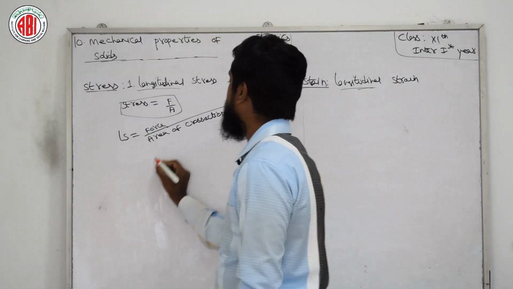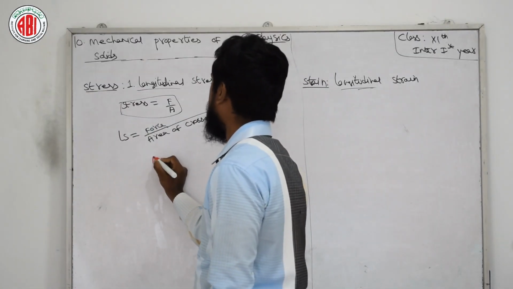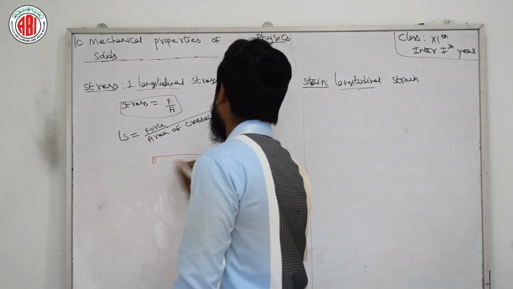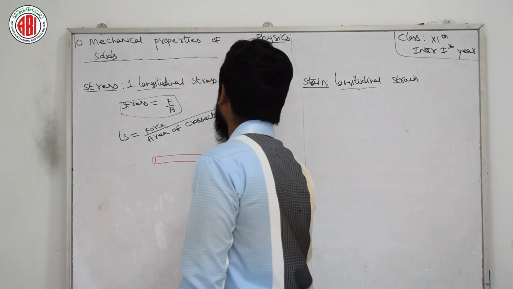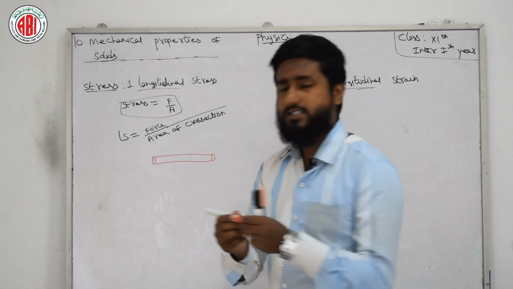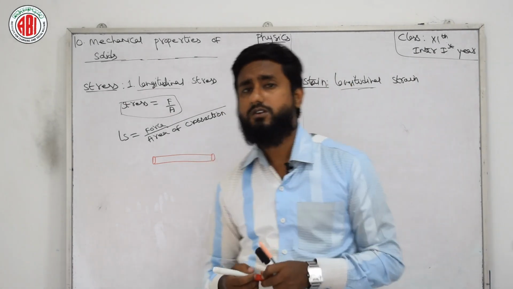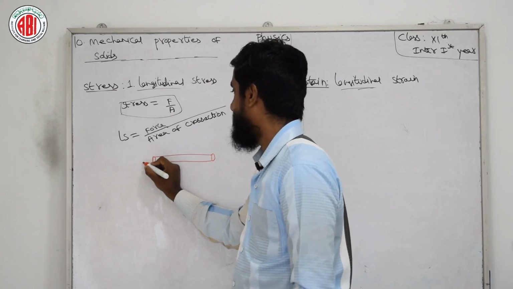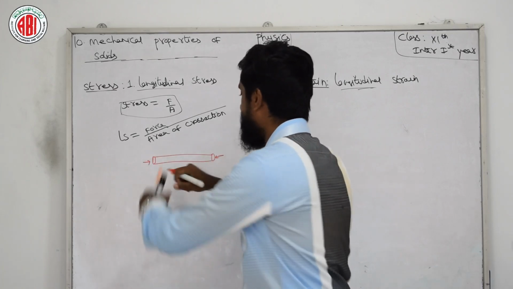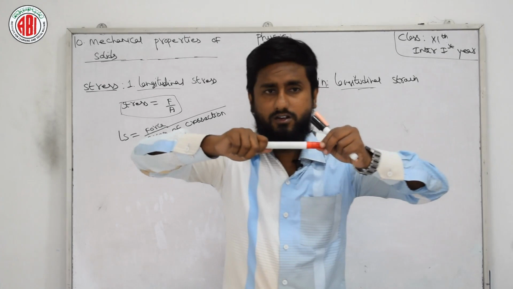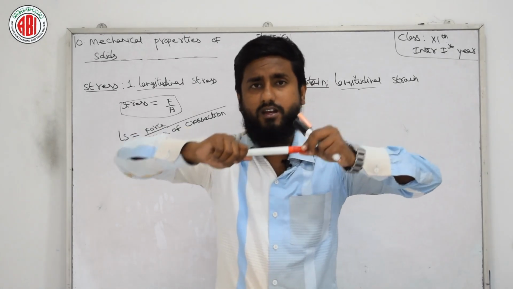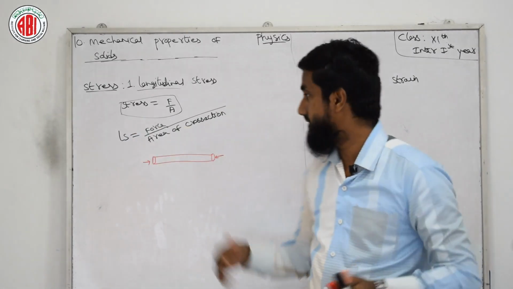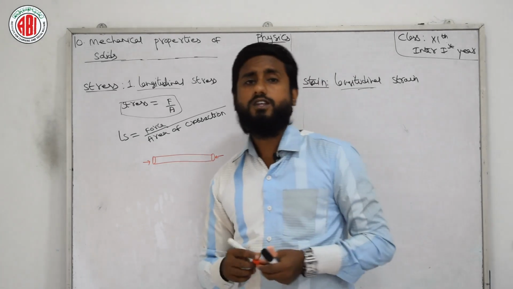Suppose I have a cylinder or something which is based on length. We can take the example of a marker also. So if the force is applied from both sides, from here to here, and we are stretching this, longitudinally we are stretching this marker. This type of stress we can call longitudinal stress.